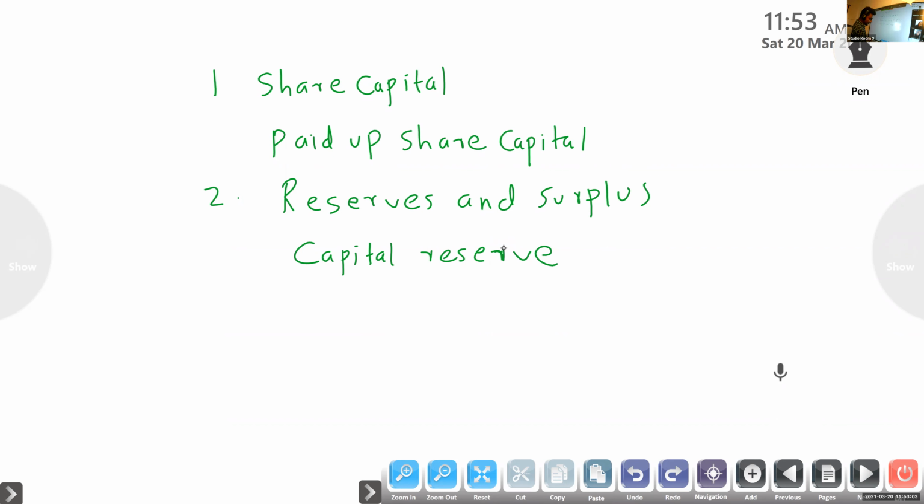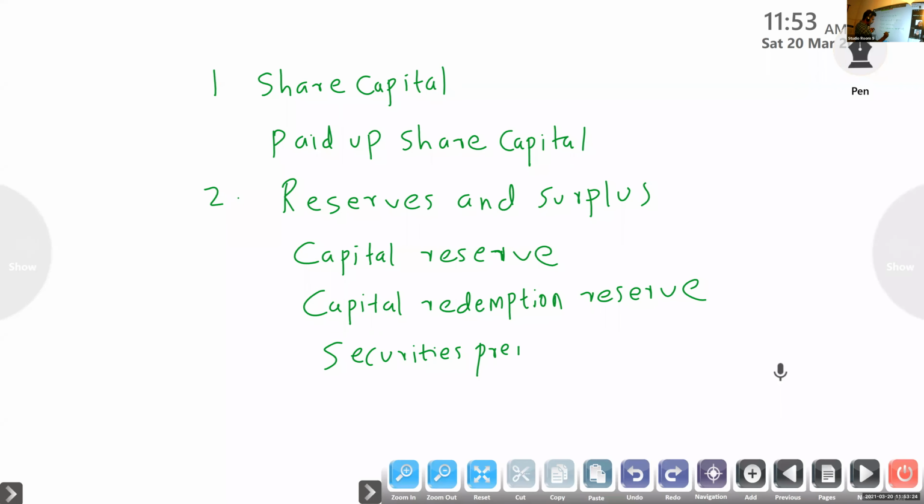So capital reserve, any reserve. Capital redemption reserve: for repayment of the share capital, we are keeping a reserve. Securities premium reserve. We said our face value will be 10. If it is a reputed company, they can issue shares at a price more than the face value, more than 10, say 12. So that 2 is the securities premium. You will study this in detail under share capital.